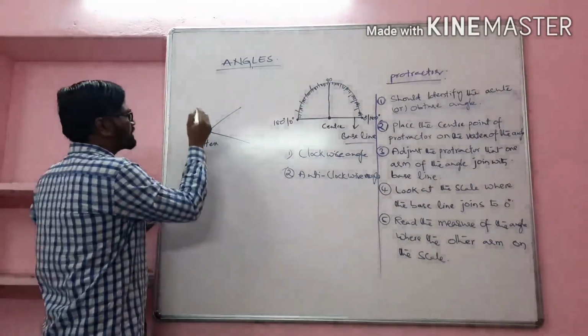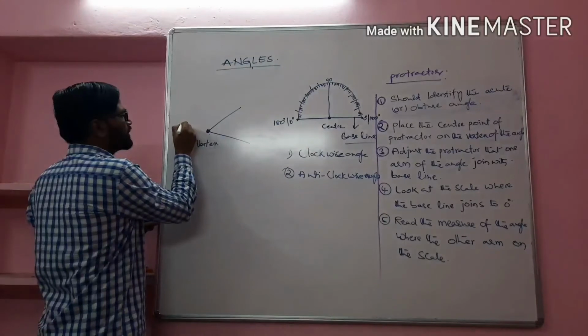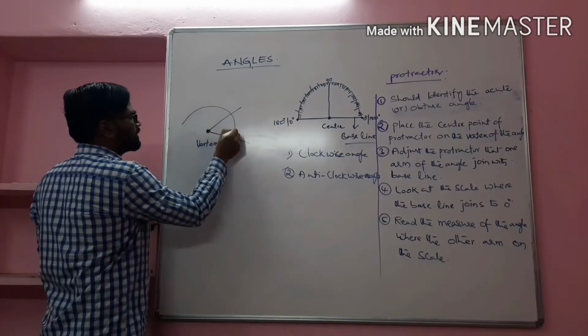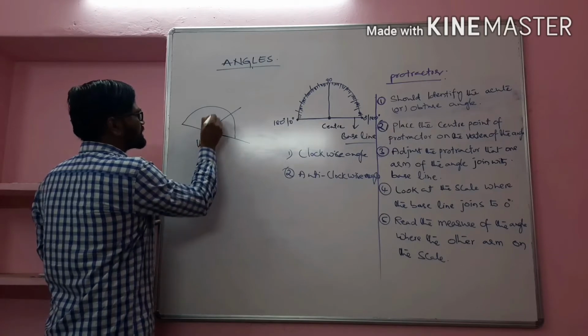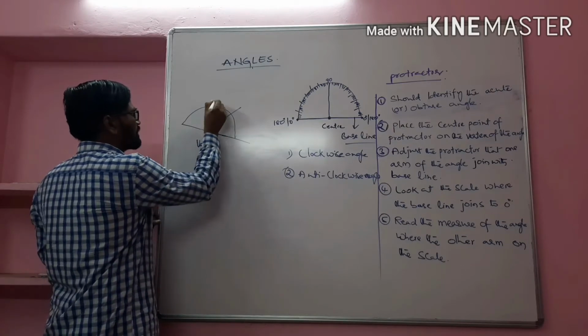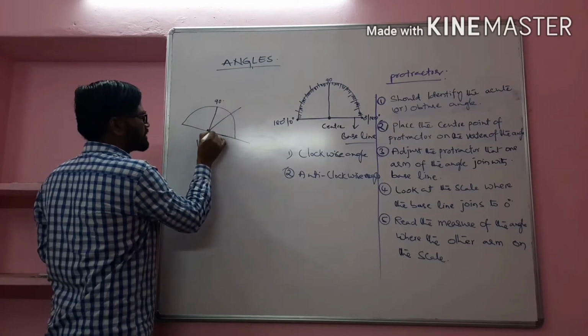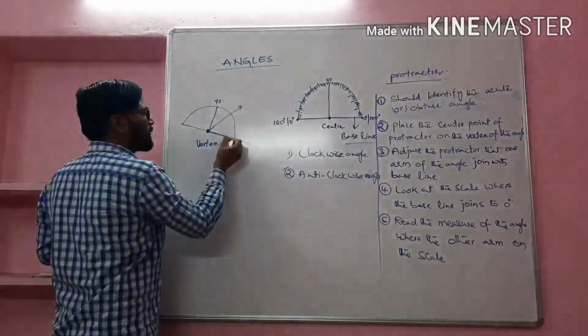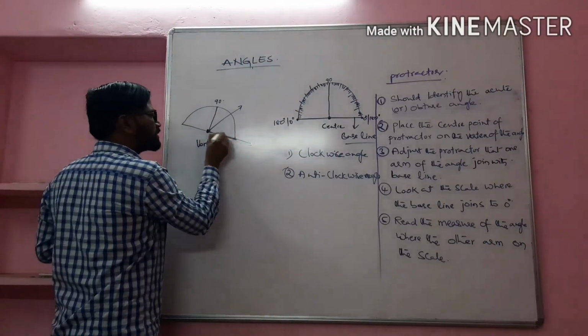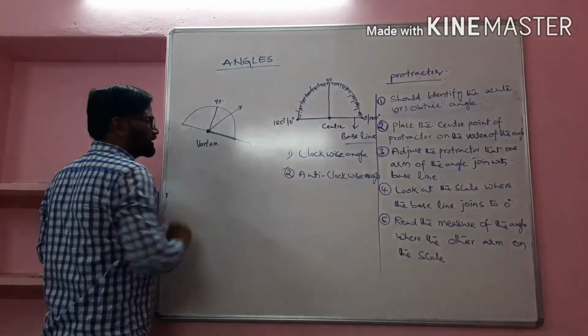So we should move it. I will draw a protractor example here. This is the base, 90 degrees. This is the arm of the angle and the base of the protractor. Both are joined.